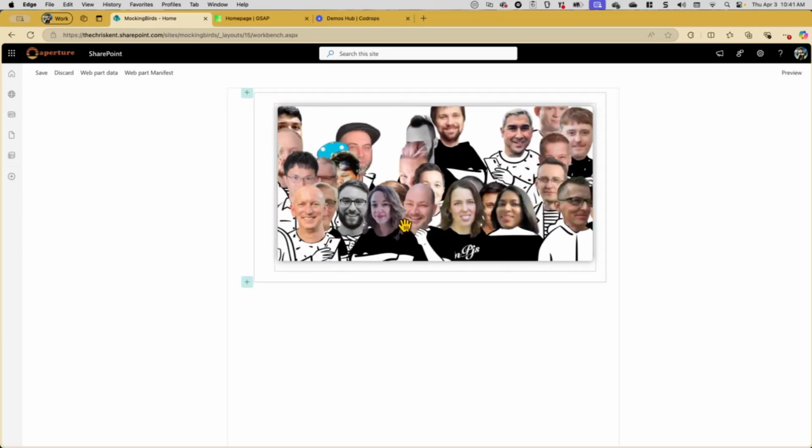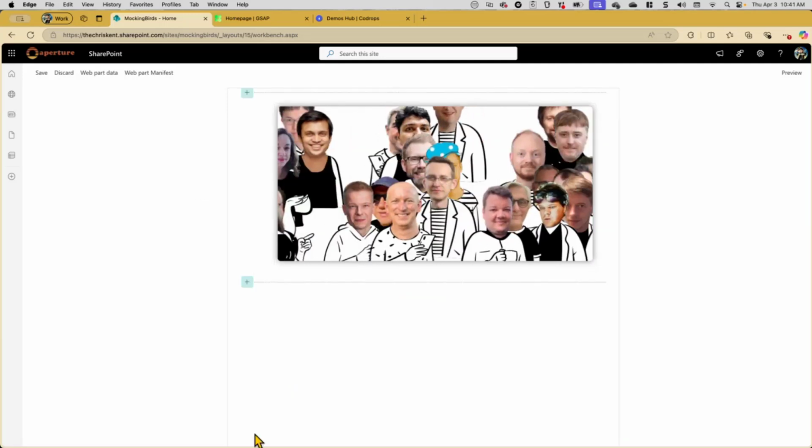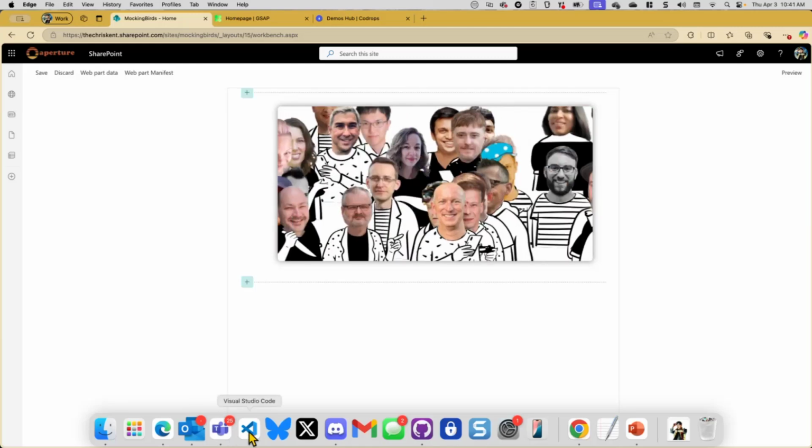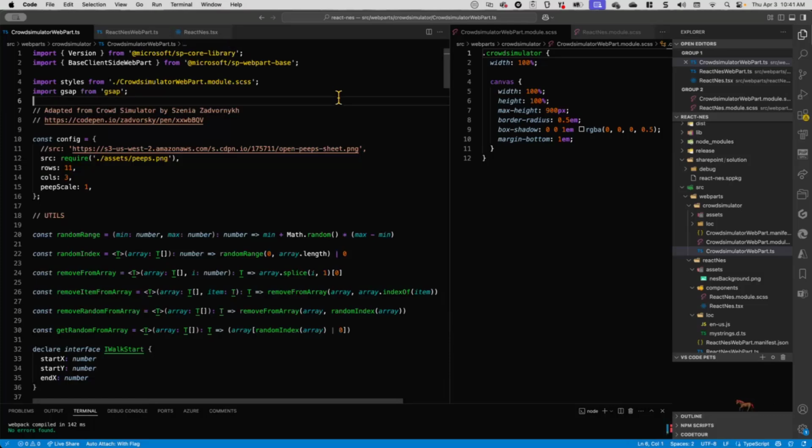Well, it's not important, that's the first step. But how does it work? Let's take a look at that. Let's jump on over to our code to see that. As mentioned, this is largely just me adapting someone else's code. I did not attempt to say it, I will highlight it, though. That is the person, and they put together this crowd simulator. And all I did was bring it in here.